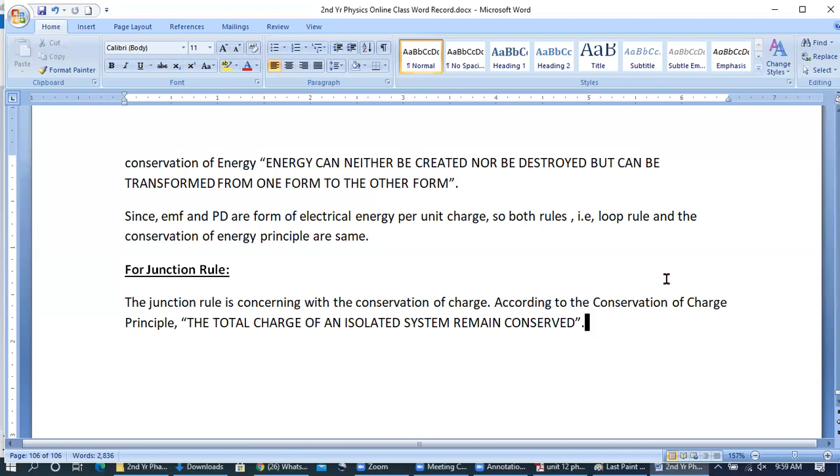It will never become less than 50, and more than 50 is also impossible, but exactly 50, it will remain 50. So it means that there is no change in the total number of charges of a system. This is called the law of conservation of charge, or conservation of charge principle.